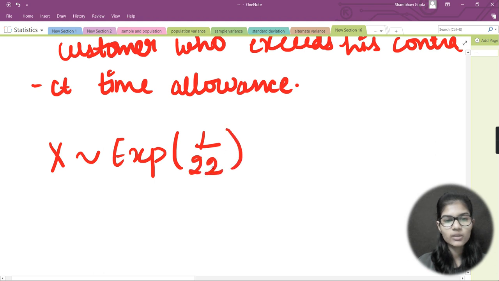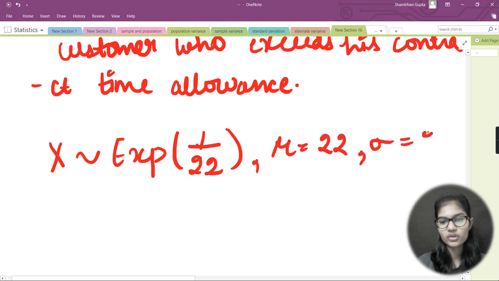Now basically what is this? We have already seen this in the previous videos, right? We have seen what this is, so I'm not going to explain it right now. So what was the mu? Mu is 22, and the standard deviation is also 22. Fine. Now what more can I write here?